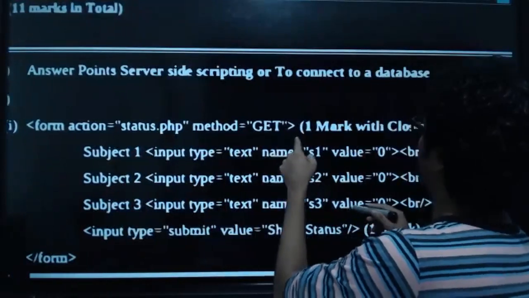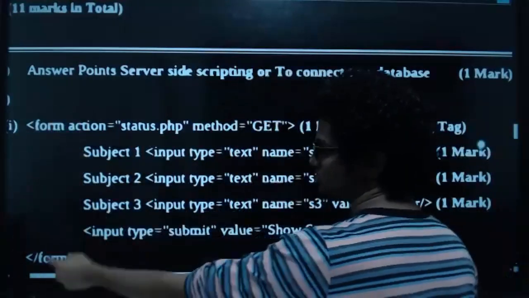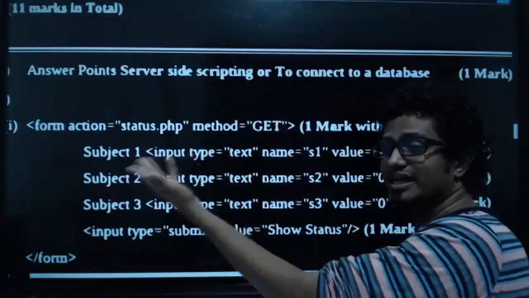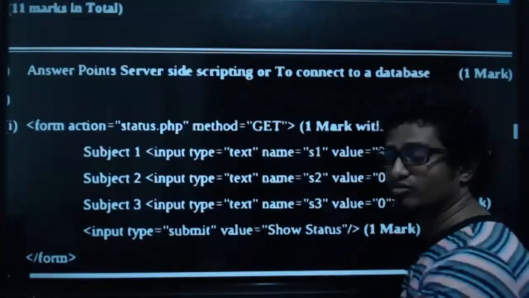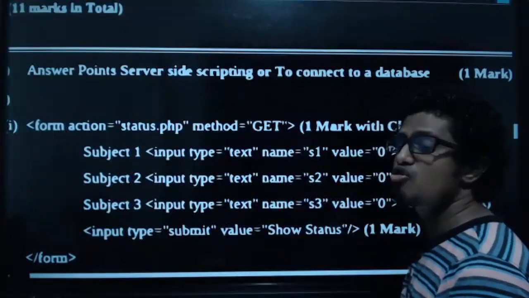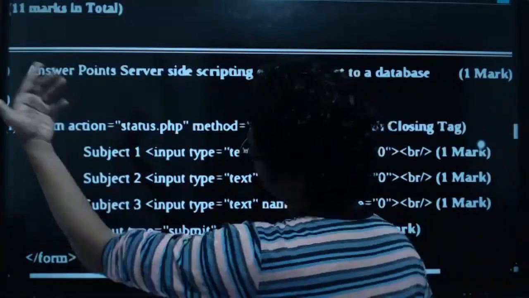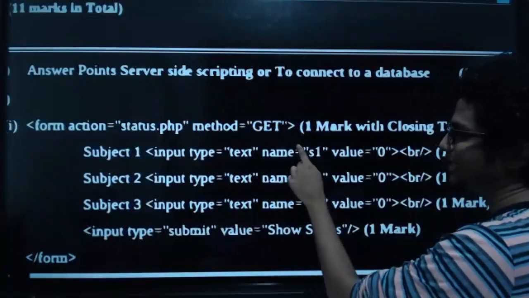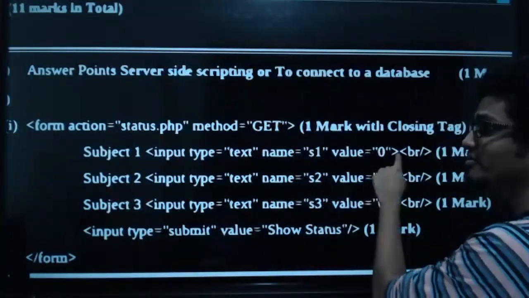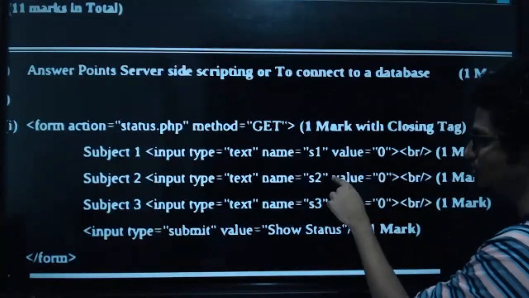Method is get. 1 mark with the closing tag. So the form, 1 mark with the closing tag. If you have not mentioned the method, will you be getting marks, kids? No, you won't be getting the marks. Then subject 1, that particular title. Input type text, name is S1, value 0. Why? Because there is a default value. Default value we can mention with value 0.